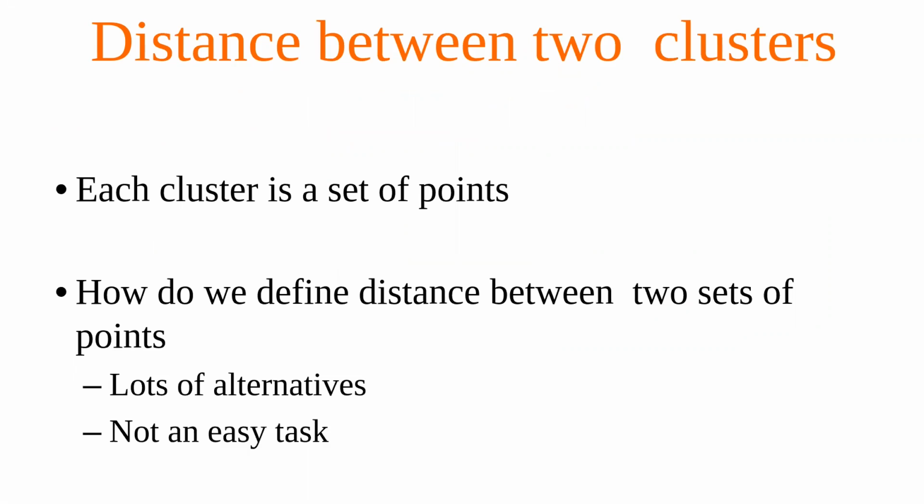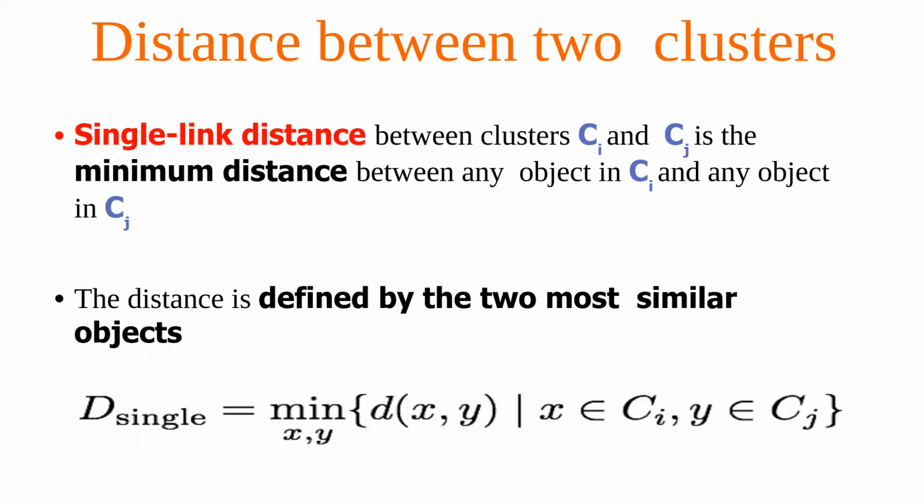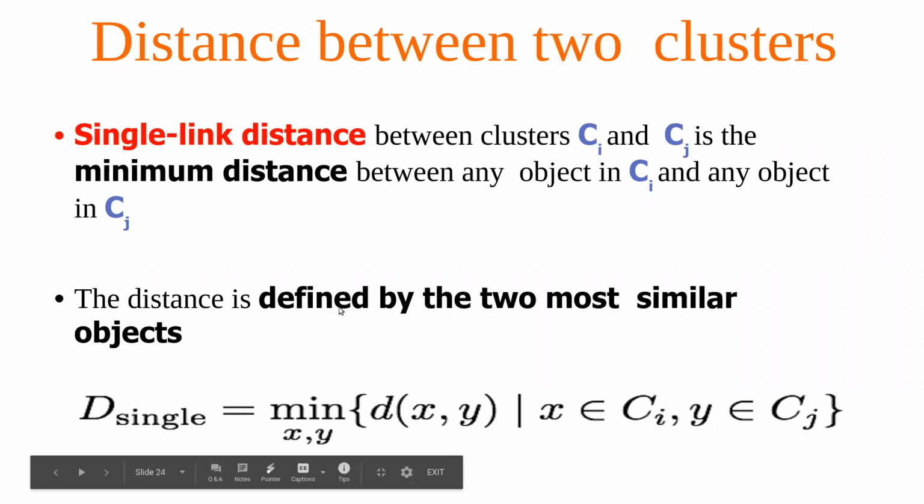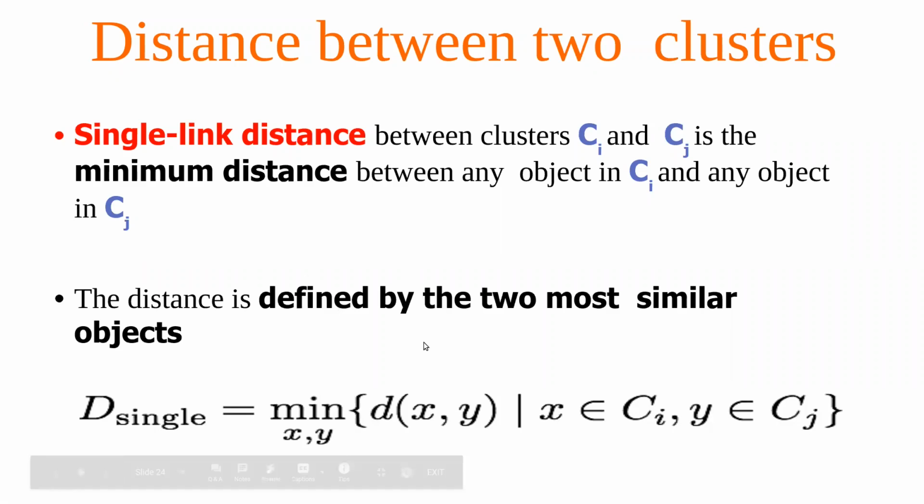So then we again come back to how we define the distance between two sets of points, or 2 points, or 2 clusters. And we have different types of options available, and based on that, there would be variations between the models. The most widely used is what we call the single link distance. So we take each element of the two groups, and we find out the two most similar objects, and then we group them.